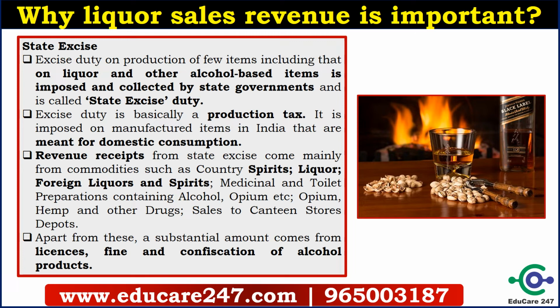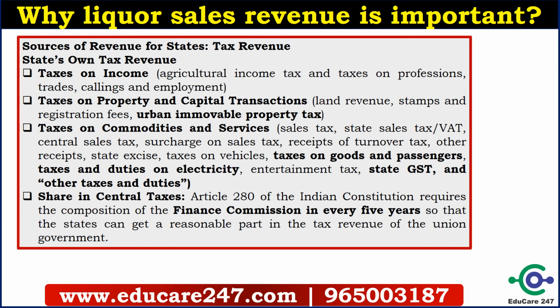So these are the major sources of state revenue, and that is very important for a state for the time being, because other economic activity is not happening and states can draw a significant amount of excise for their exchequer.